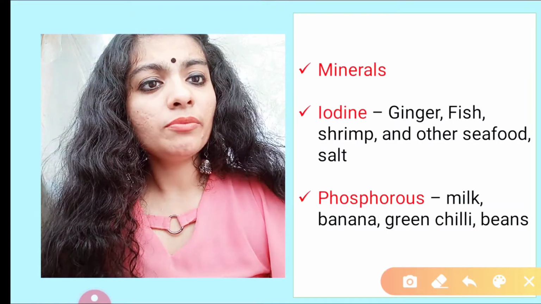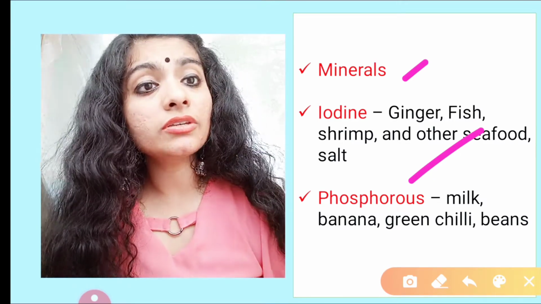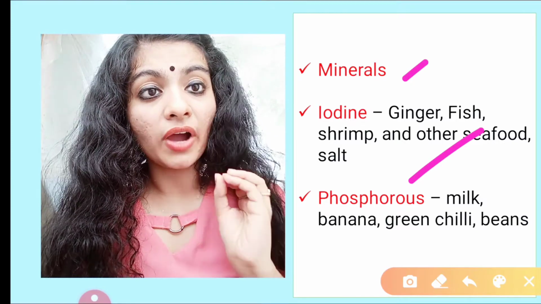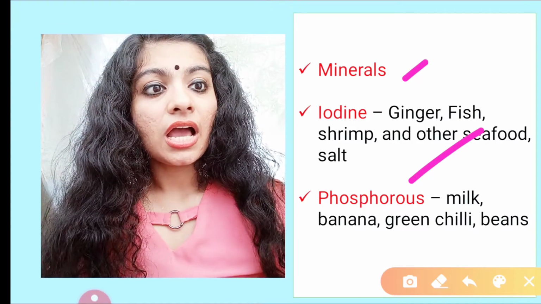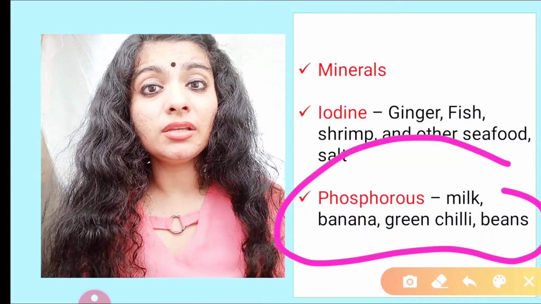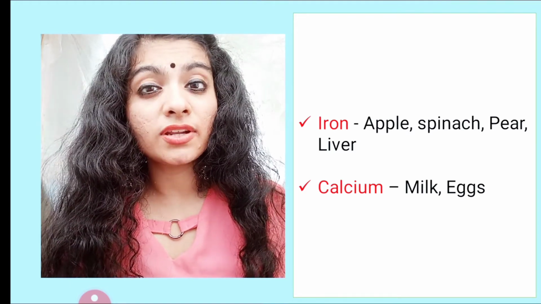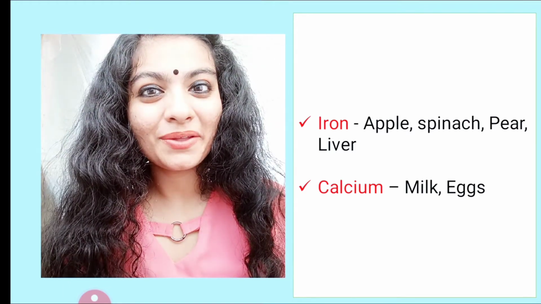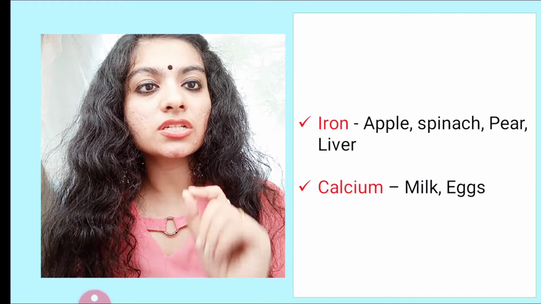If I talk about some important minerals like iodine and phosphorus, ginger, fish, shrimp, then there are other seafoods, salt, all these are rich sources of iodine. So you have to remember these examples. And iodine is required by the body, guys. What is shrimp? Shrimp is jhinga, we say in Hindi. Phosphorus: milk, banana, green chili, beans, these are important sources of phosphorus. Now this is a question for you. Can you name a molecule which has phosphorus in its structure? I'm repeating again. Can you name a molecule which has phosphorus in its structure?